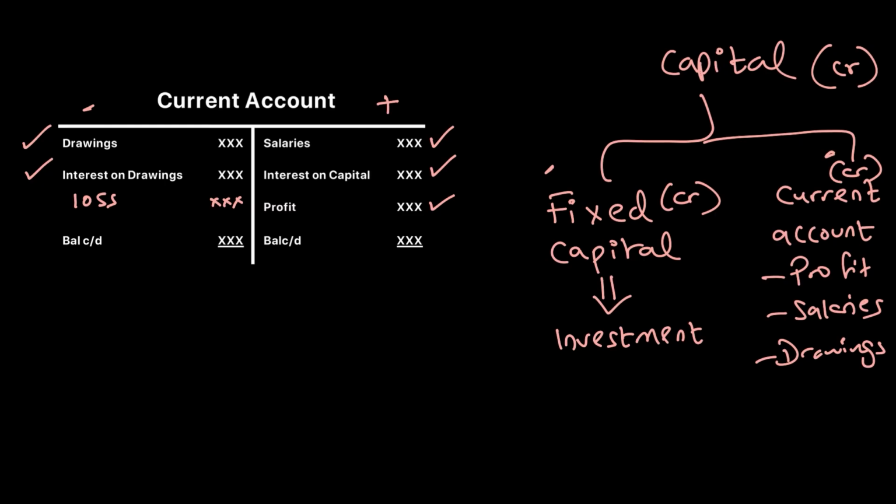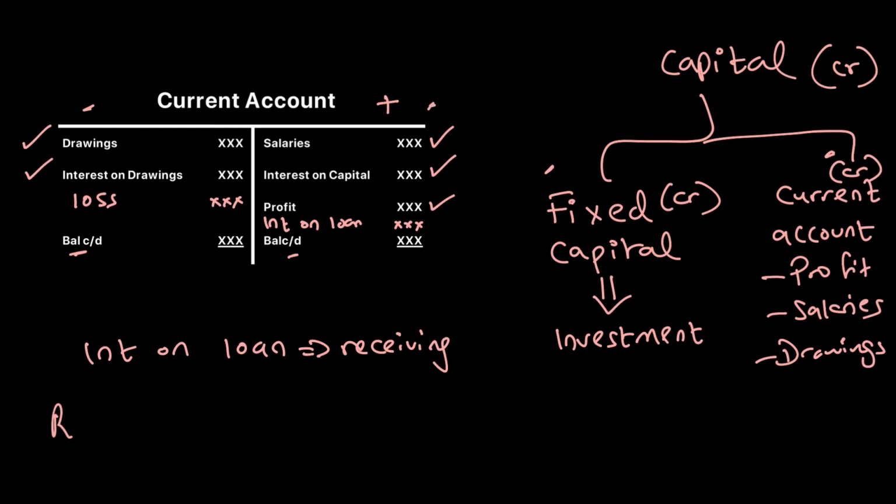One more thing that we should record is interest on loan. Now, if partners have given a loan, they are essentially receiving this interest. The business is paying them this interest. So interest on loan should go on the credit side since they're receiving. And once we have all the items on the credit side and the debit side, we can find our balancing figure. Now, we will do this in detail, but let's have a basic understanding of what the balancing figure should look like. The credit side is my receiving side, debit side is my withdrawal side.